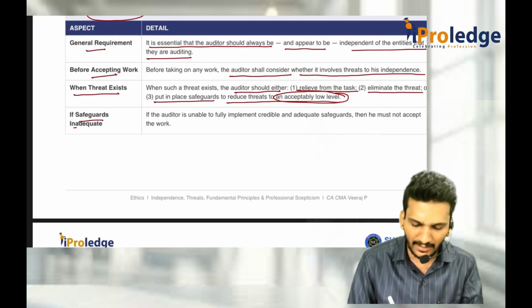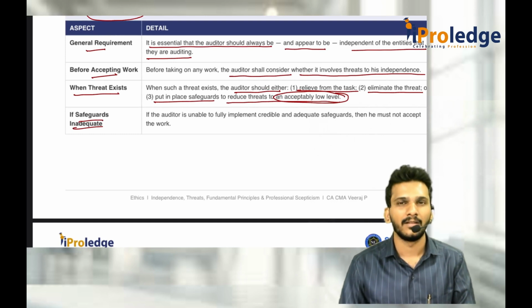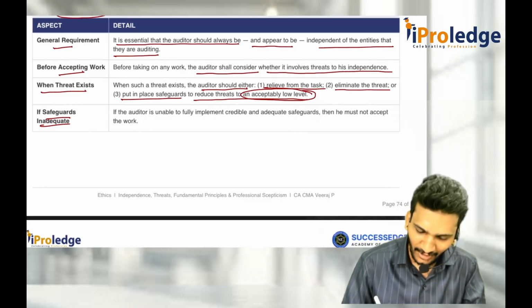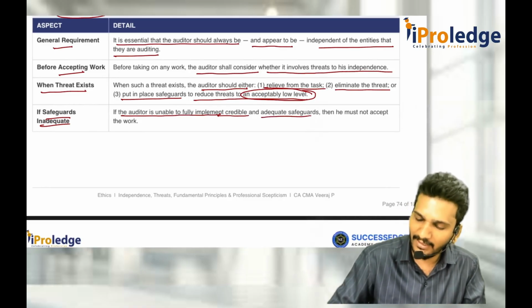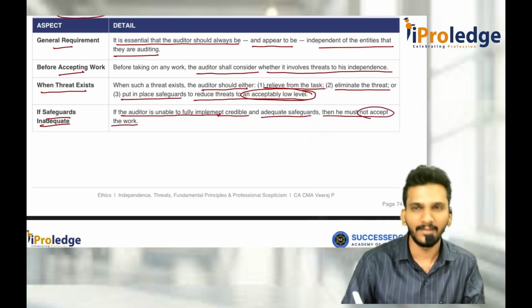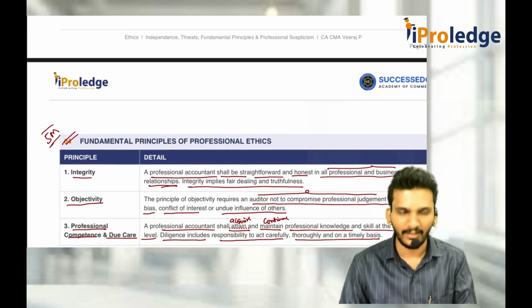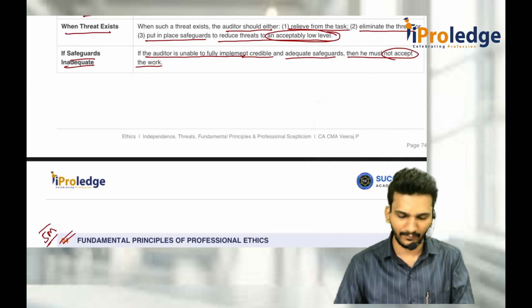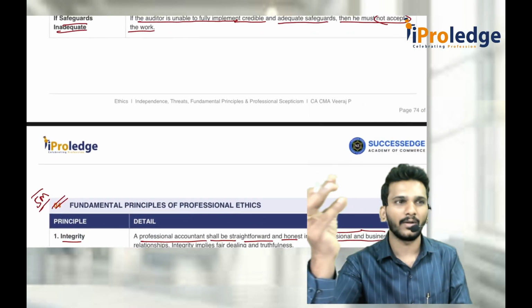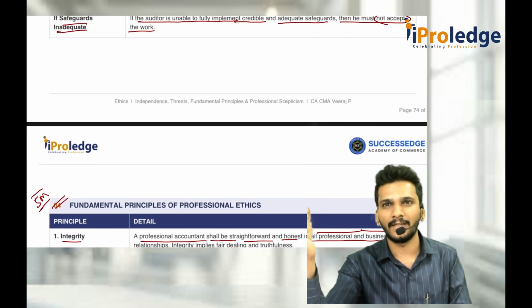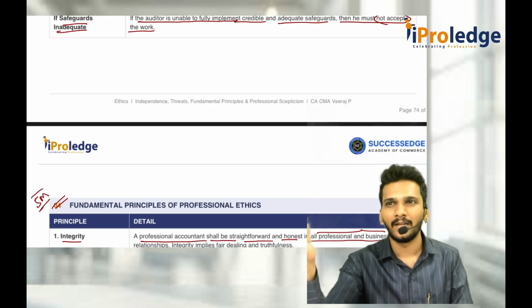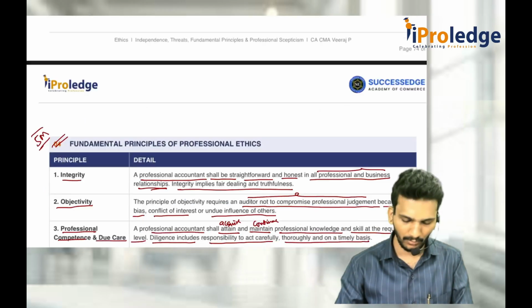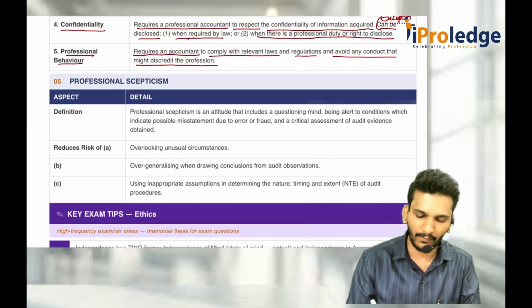If the safeguards are inadequate, that means your wife is not giving the divorce, then the auditor is unable to fully implement credible and adequate safeguards. Then he must not accept the work ultimately. These are some safeguards which have to be there. We discussed what ethics is, the introductory part, fundamental principles of ethics, independence, threats to independence, and safeguards to threats to independence. The last one is professional skepticism.